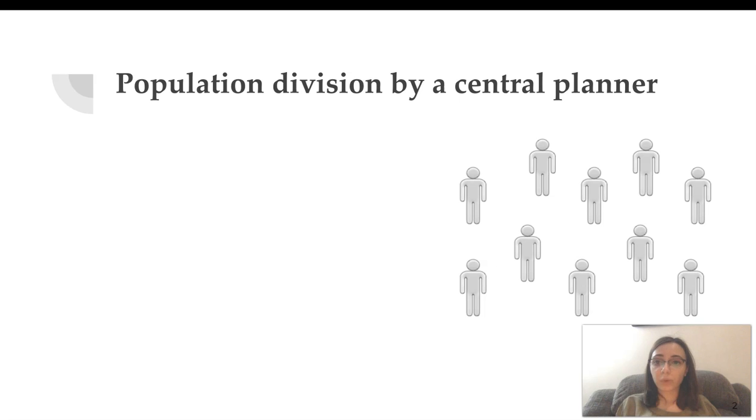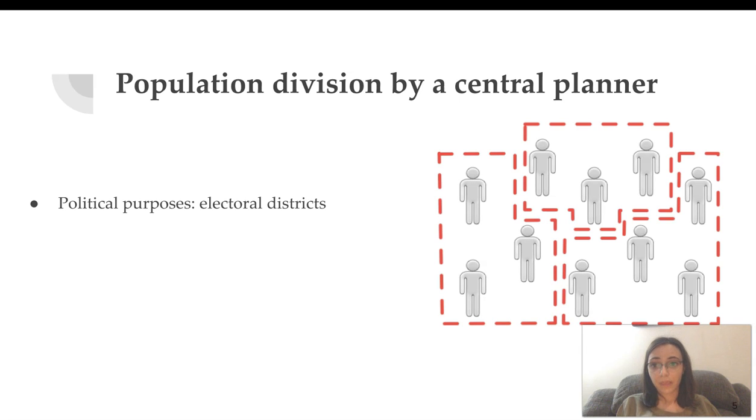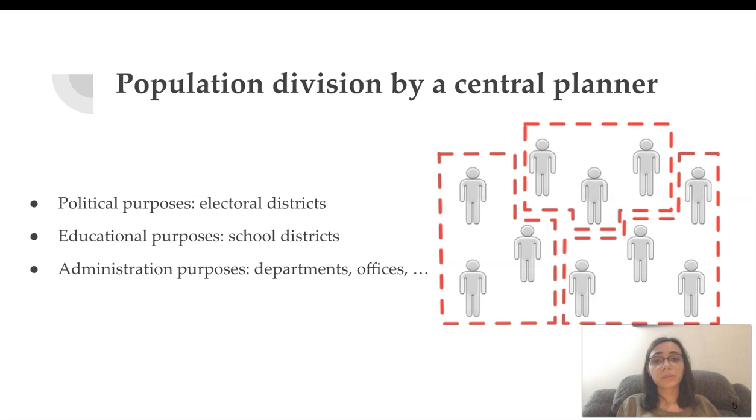So the main premise of our work is, if you have a central planner, how do you divide people into groups given different purposes? And the purposes can include political purposes in electoral districting, educational ones for school districts, or administrative purposes when you want to divide people into departments, into offices, and so on. In particular, in the US, electoral districts and school districts are really important for voting scenarios as well as people's matching programs, students matching programs into schools.